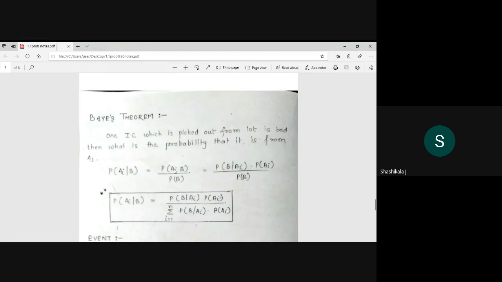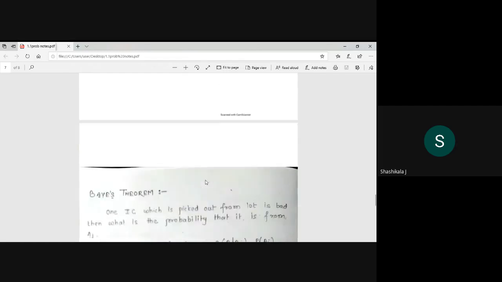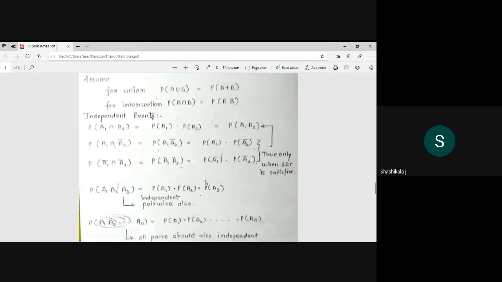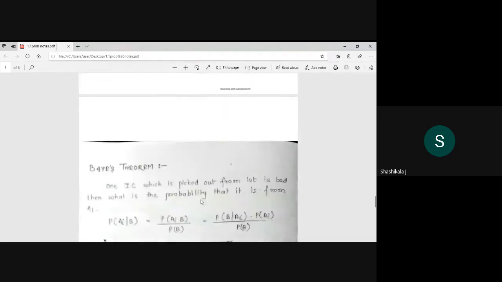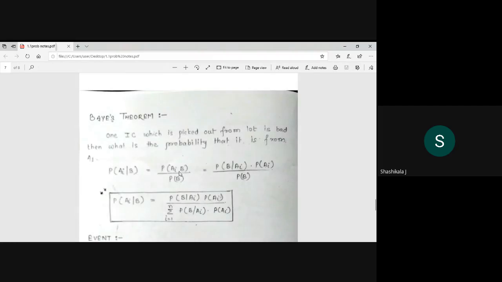Whenever the product is there, you can always remember that it is the intersection. Probability of A by B is probability of A intersection B, which you also denote as a product.